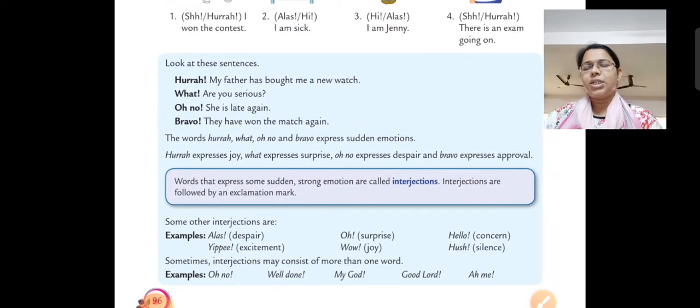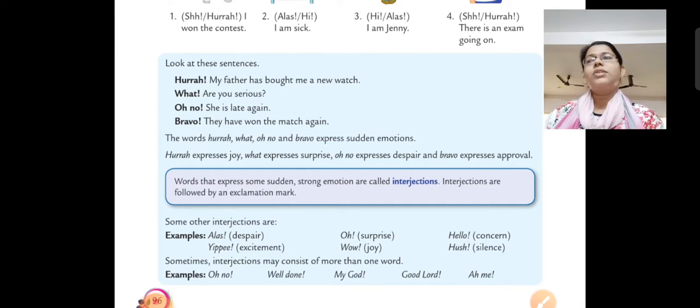What are interjections? Words that express some sudden strong emotions are called interjections. Interjections are followed by an exclamation mark, right? So you need to remember what are interjections.